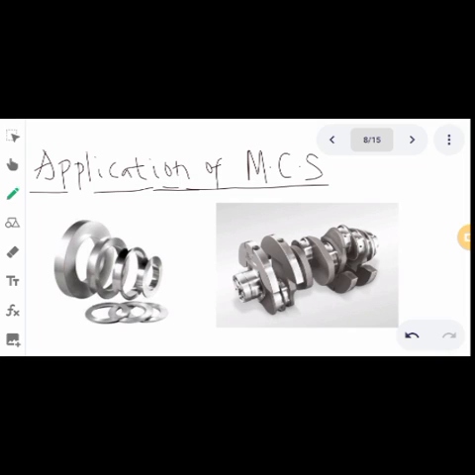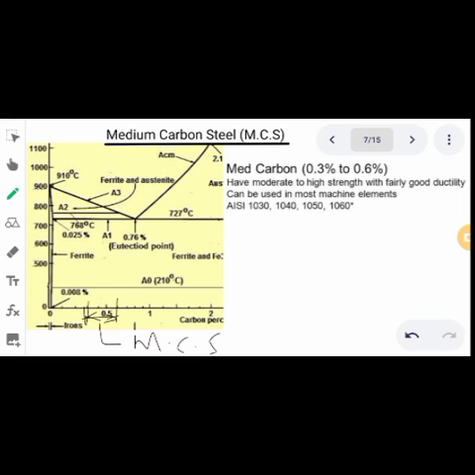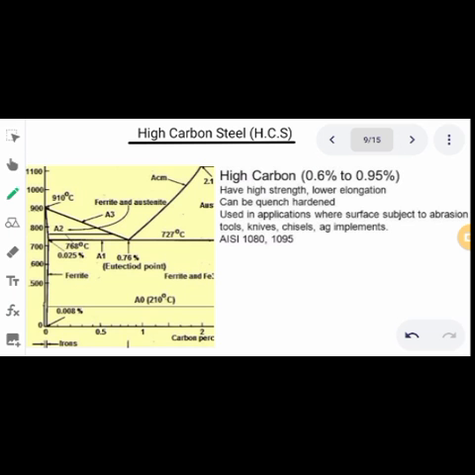Applications of this material: it can be used to produce crankshafts, it can be used to produce high duty springs, or you can use it to produce rail tracks and railways. Examples of that are AISI 1060, AISI 1040, AISI 1030.